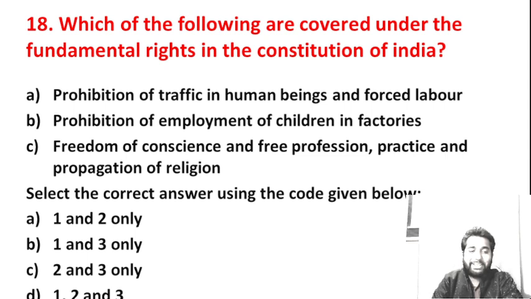If your answer is 1 to 3, then it is correct, because these are all fundamental rights. Traffic in human beings and forced labor is related to Article 23. Employment of children in factories is related to Article 24. Freedom of conscience and free profession, practice, and propagation of religion is related to Article 25. So all three are fundamental rights.